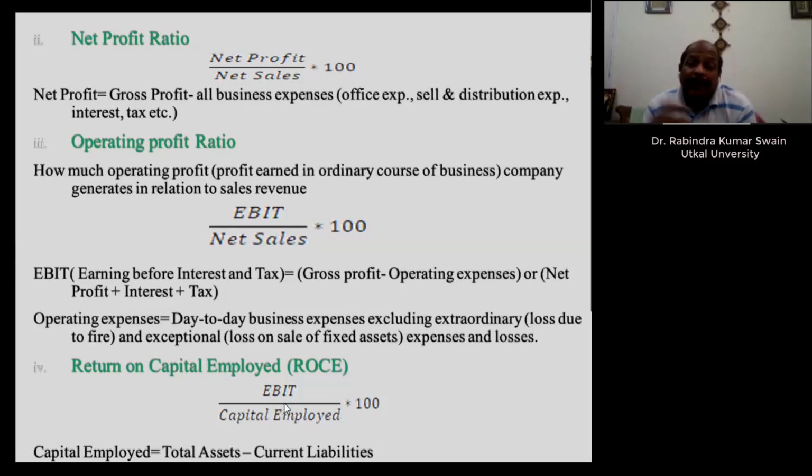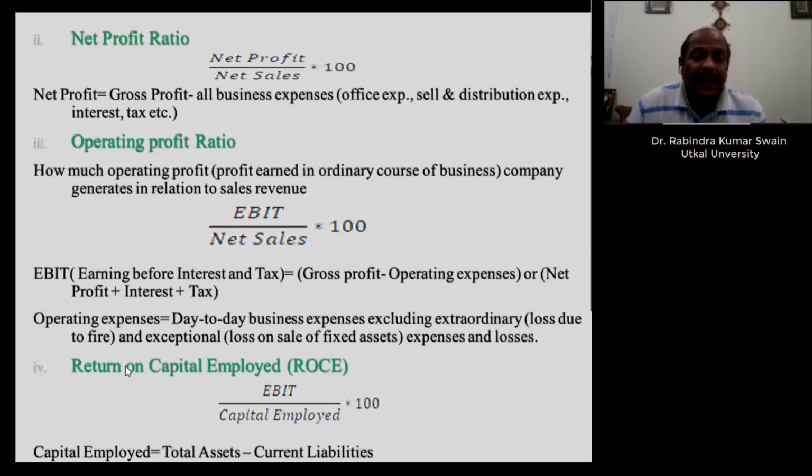Then you can add back non-operating expenses. As I told you, it is interest on debenture, interest on loan, and you can add back or deduct profit on sale of assets. So non-operating expenses will be added back and non-operating incomes will be deducted. It is better to calculate from gross profit minus operating expenses.